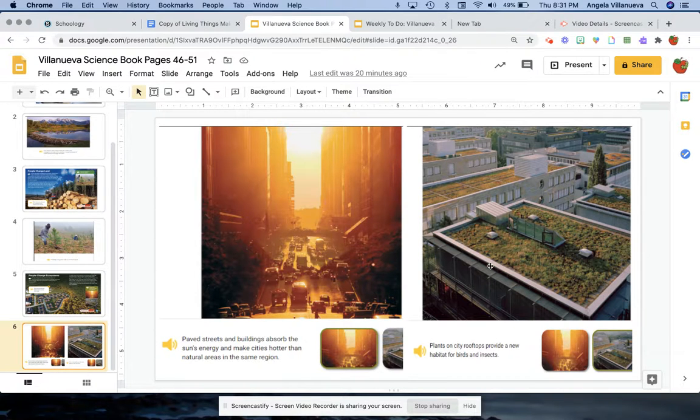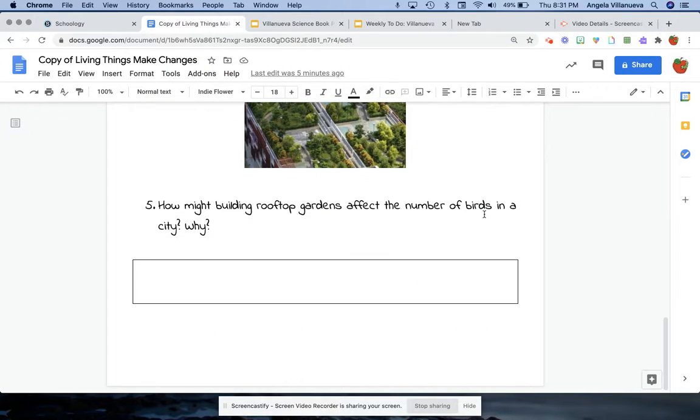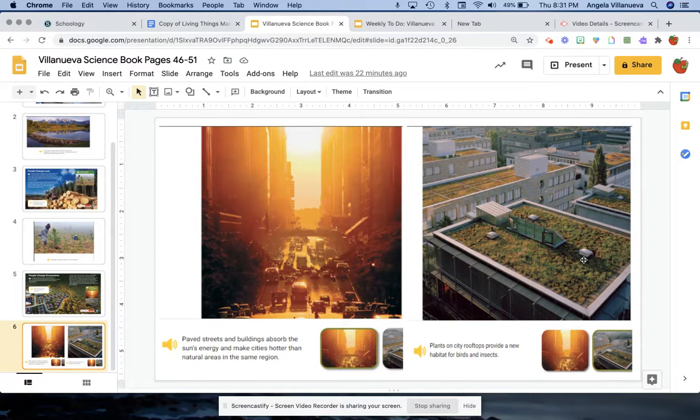So if there's a nice home up there for the birds, what's the question again? Let's see. Affect the number of birds. Okay. Do you think that the number of birds is going to go up if there's a rooftop garden there for them to live in, or is the number of birds going to go down, and why? All right, so you kind of have to think about that. So if there's this nice place for birds to live, what's going to happen to the number of birds?